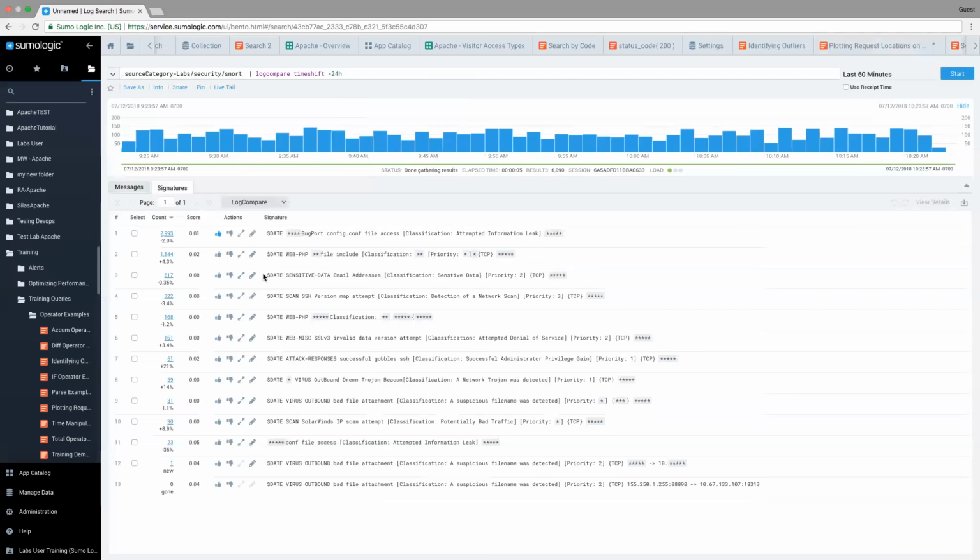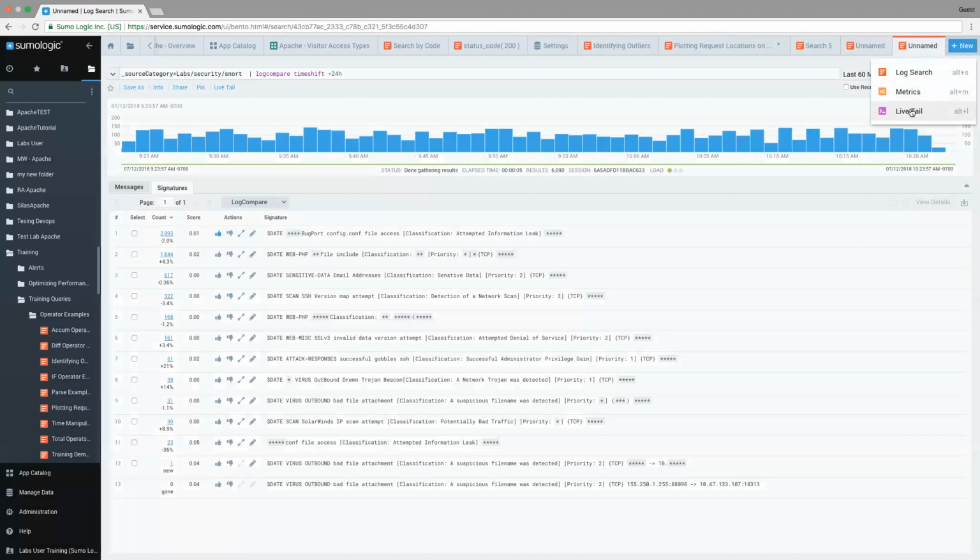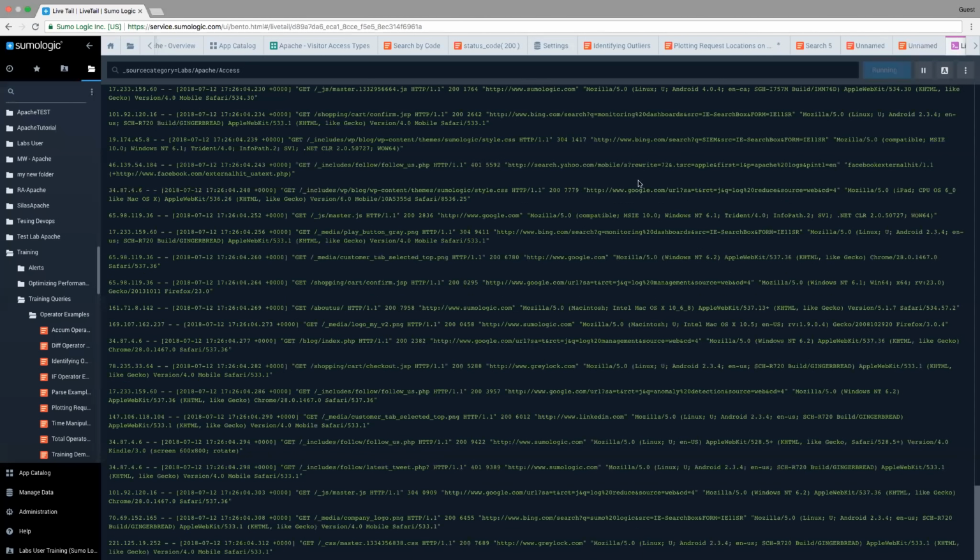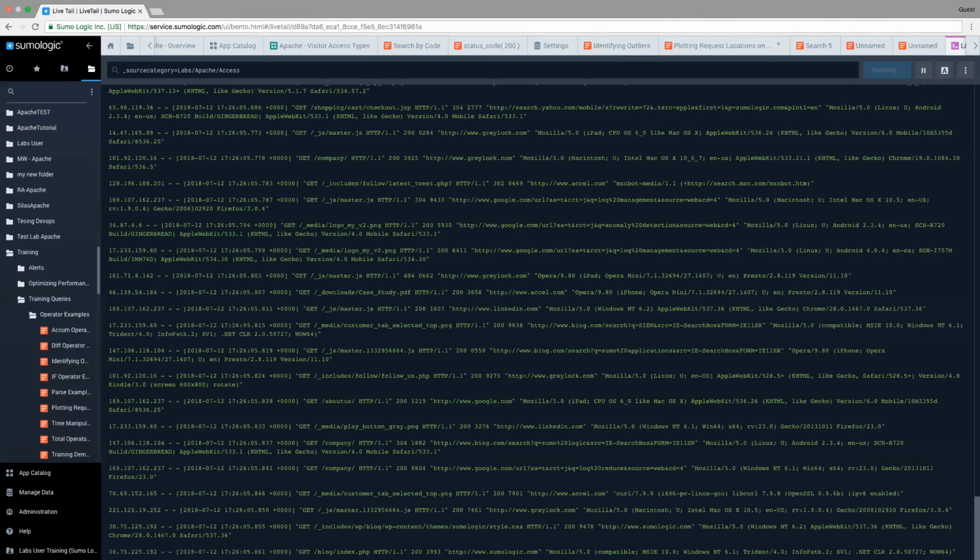But let's say I want to start to look at messages in real time. What I can do, similar to a tail -f, is go up here and go to new live tail. Now I can type a somewhat basic query. I can enter a query in here, so I can do source category equals labs Apache access. And now when I run this, it's going to look at the logs in real time as they're coming into Sumo Logic, and I'll see these events as they occur.